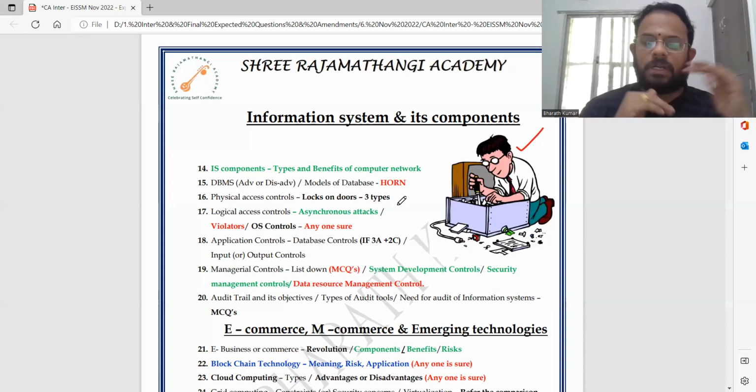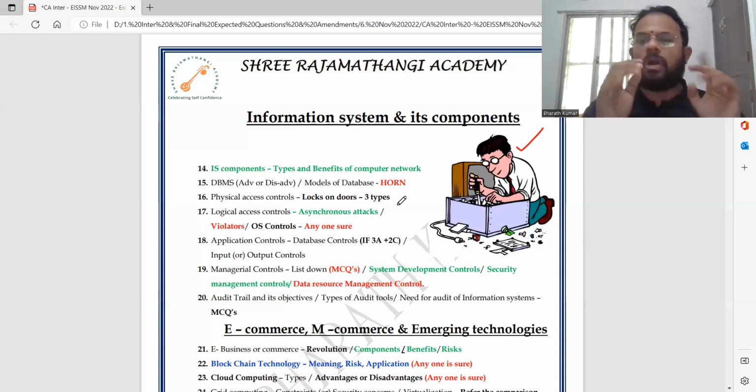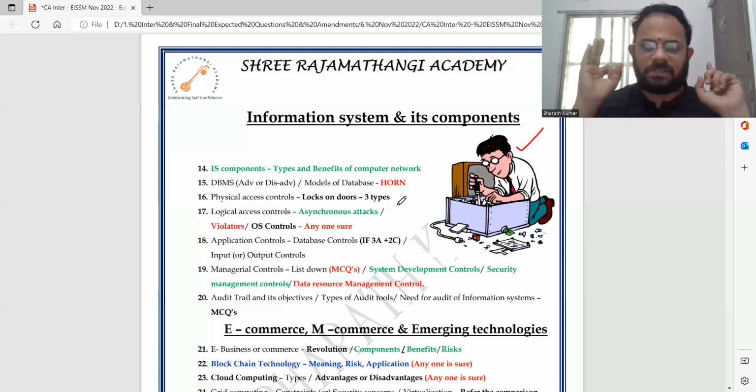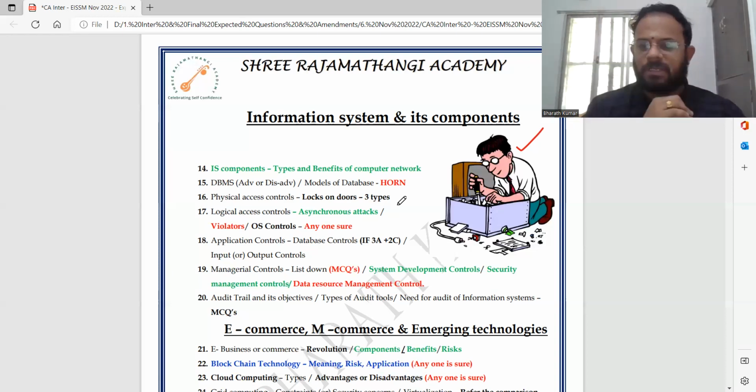Audit trail means what are its objectives? We call it PDF. That you will have to remember, what is PDF, not the PDF notes: promoting personal accountability, detecting unauthorized access, facilitating reconstruction of events. Types of audit tools are 5 in number, so you can remember that.